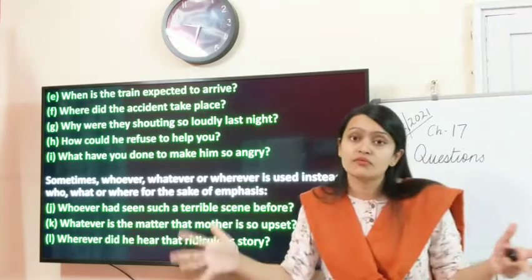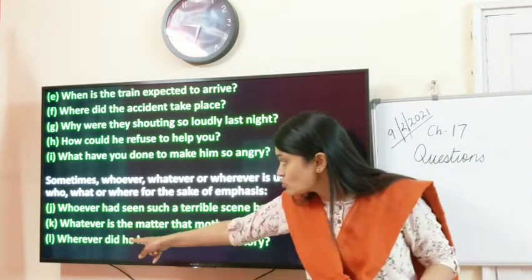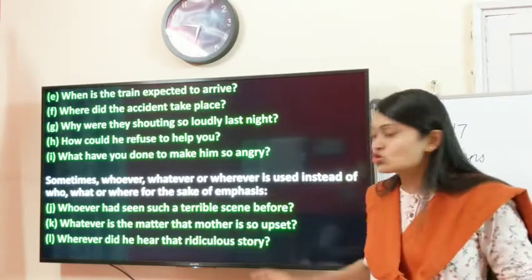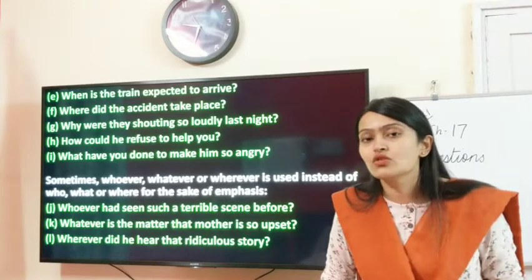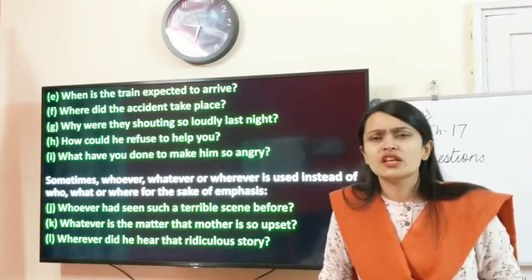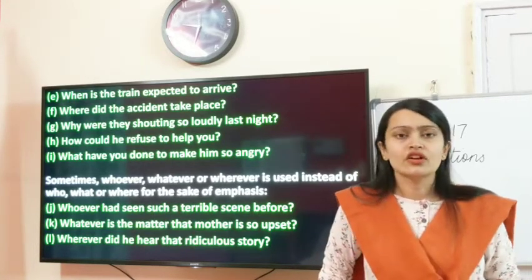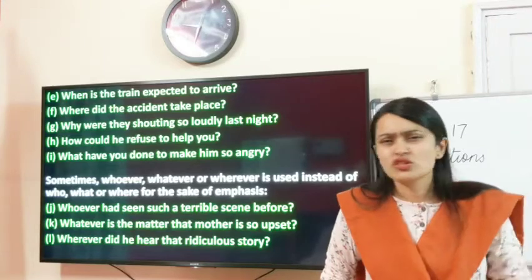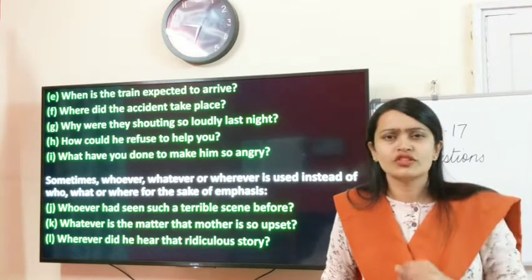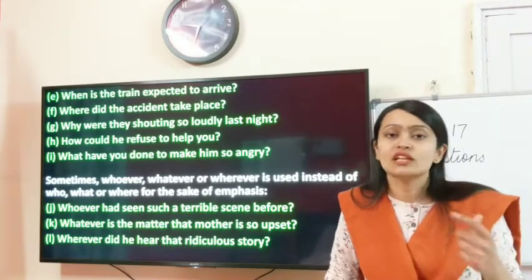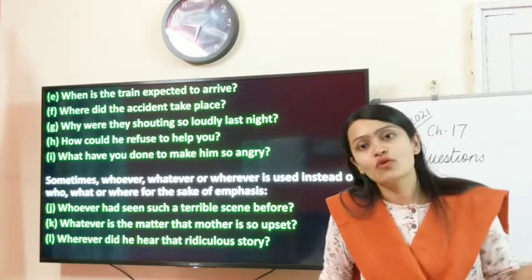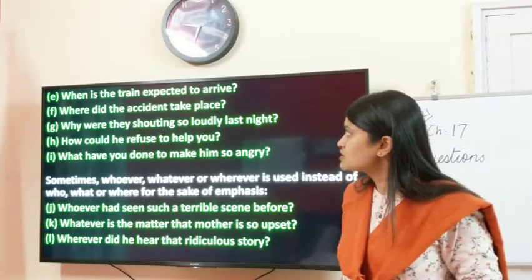So whatever is the matter. Wherever did he hear that ridiculous story? So that story is not very good, it's ridiculous, funny, not of great importance, and such a story is not at all important. So whatever story you've heard, like that, children, you lay emphasis by using the extended forms of WH questions.